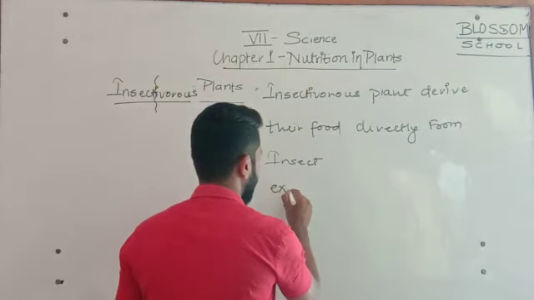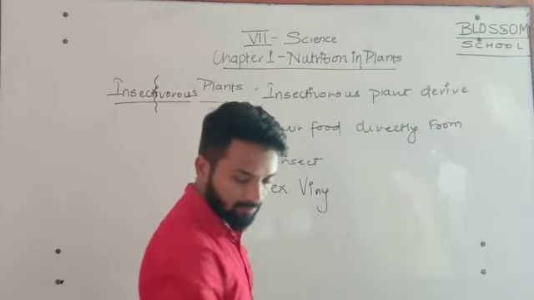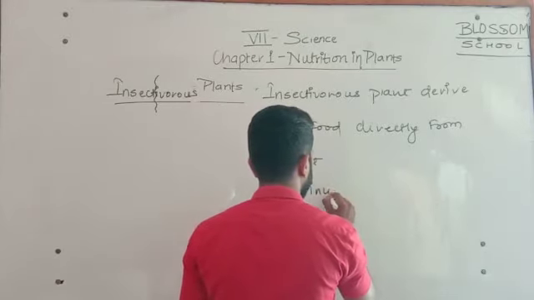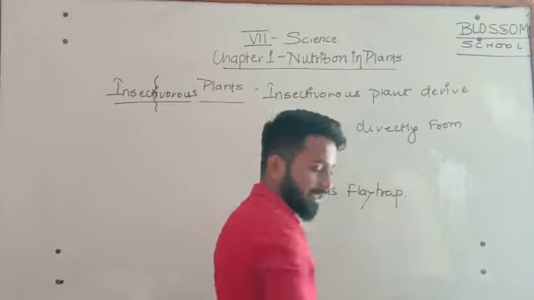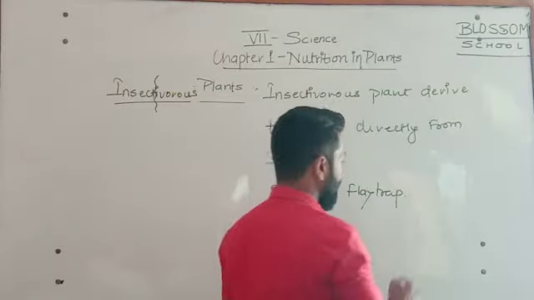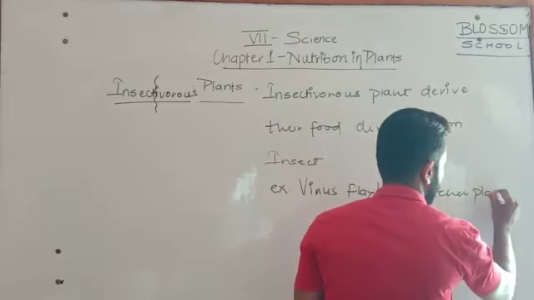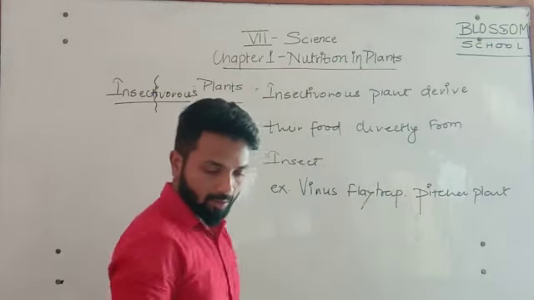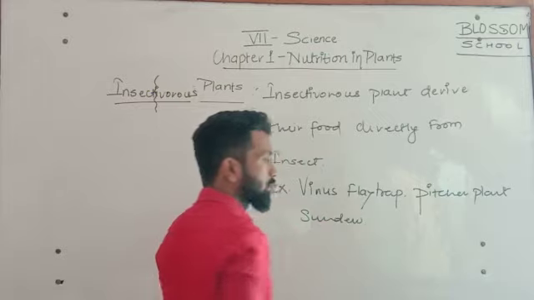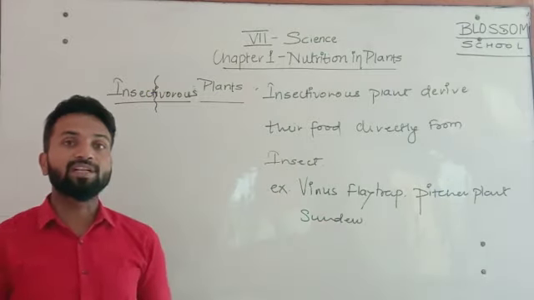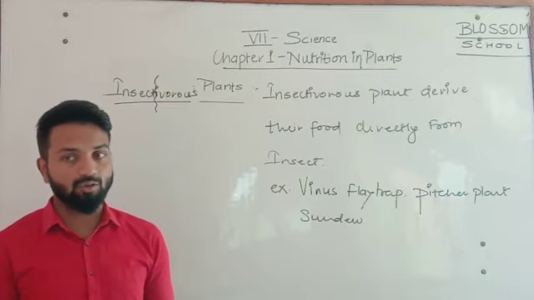So examples of insectivorous plants are, you can say, Venus flytrap, pitcher plant, and the last example is sundew. So these plants get nutrients from insects.